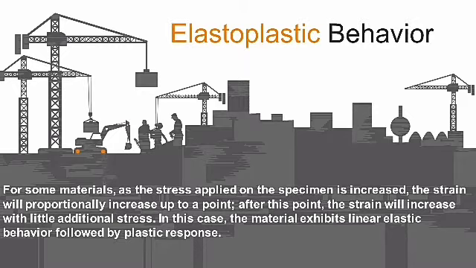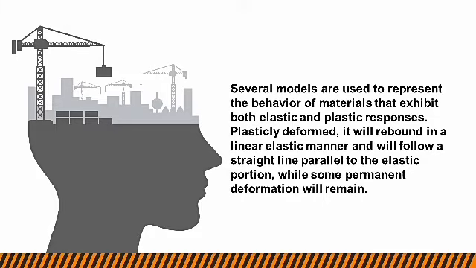Elastoplastic behavior. For some materials, as the stress applied on the specimen is increased, the strains will proportionally increase up to a point. After this point, the strains will increase with little additional stress. In this case, the material exhibits linear elastic behavior followed by plastic response. Several models are used to represent the behavior of materials that exhibit both elastic and plastic response.